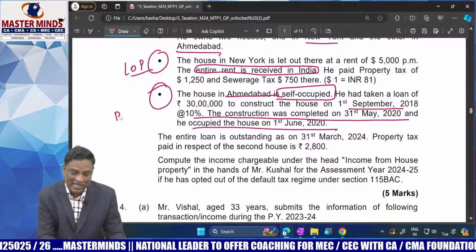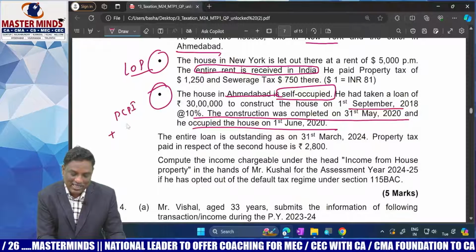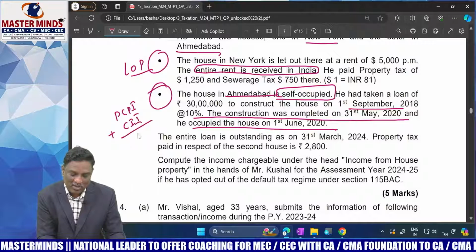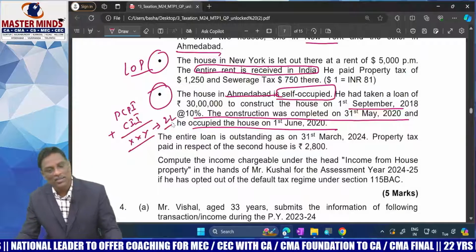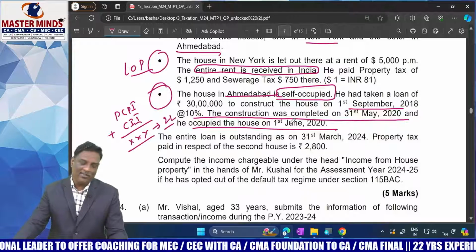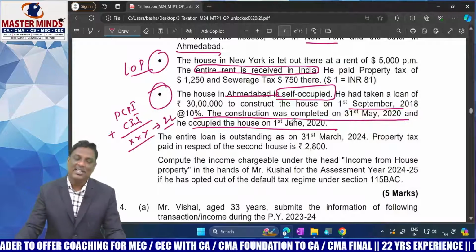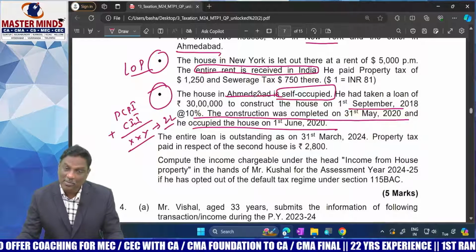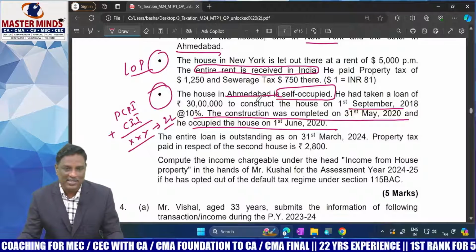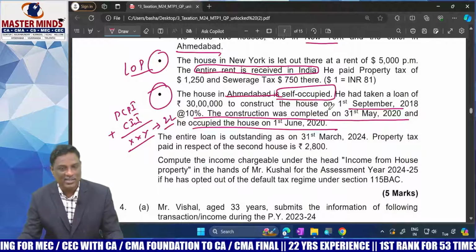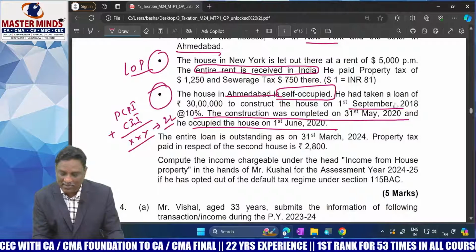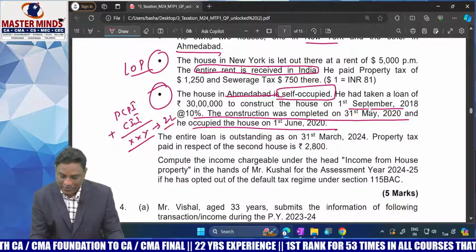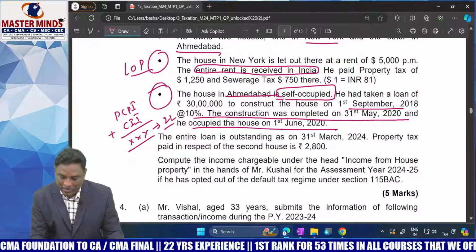Calculate the PCPI plus current year interest and total, then claim a maximum of 2 lakhs, because for self-occupied property the interest deduction is available only up to a maximum of 2 lakhs subject to some conditions, otherwise restricted to 30,000. I think here all the conditions were satisfied because the loan was borrowed on or after 1-4-99. Ahmedabad was self-occupied.